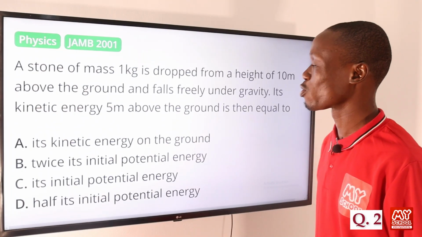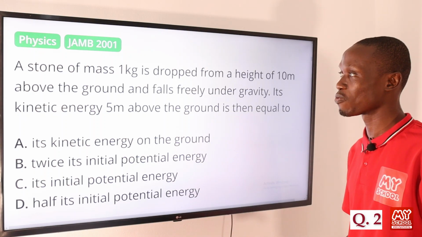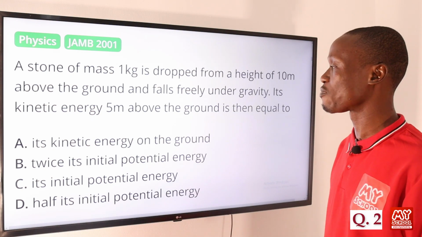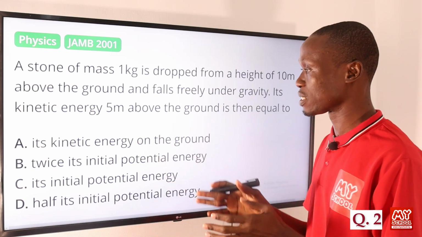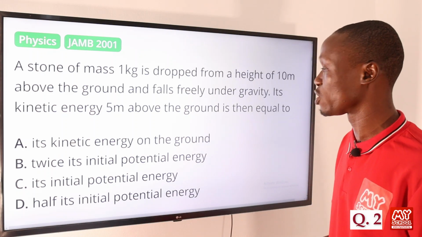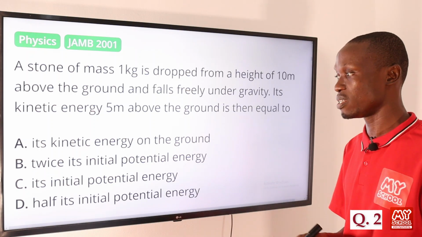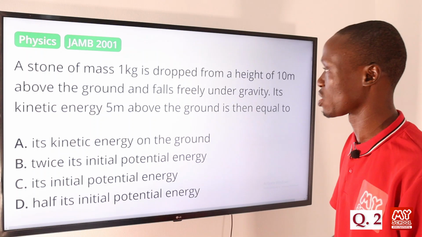Question 2. A stone of mass 1 kg is dropped from a height of 10 meters above the ground and falls freely under gravity. Its kinetic energy 5 meters above the ground is then equal to, so let's go through the options first. A, its kinetic energy on the ground. B, twice its initial potential energy. C, its initial potential energy. D, half its initial potential energy.